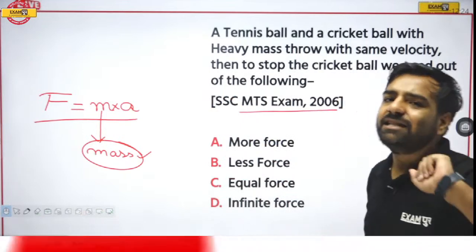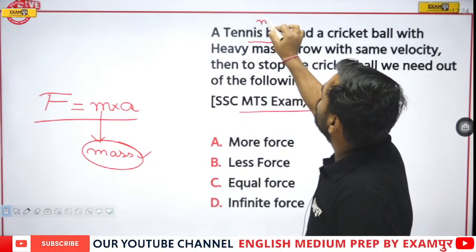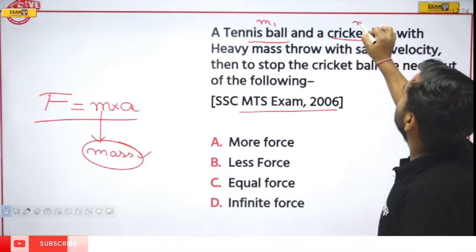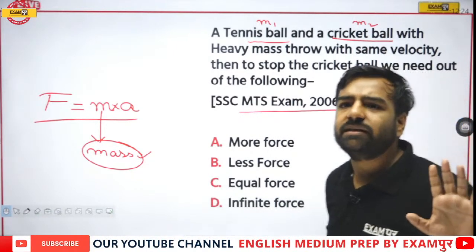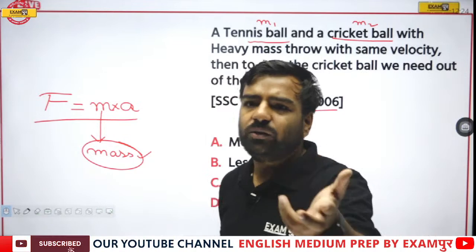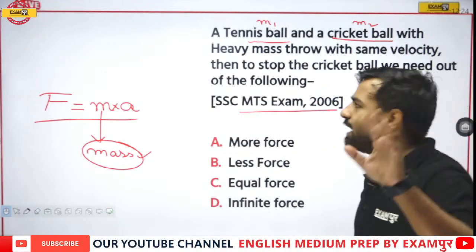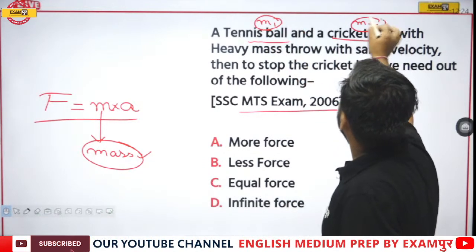If I use a tennis ball, correct? For the tennis ball, it's very obvious. Let us assume its mass is M1. If I talk about a cricket ball, let us assume its mass is M2. M2 will be greater than M1, as simple as that. Now, totally correct. So, Udbhav is also with A, more force. Very good, Udbhav. So, yes, everyone, mass is lesser for the tennis ball, mass is greater for the cricket ball.